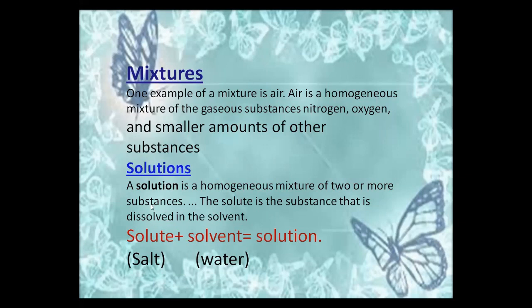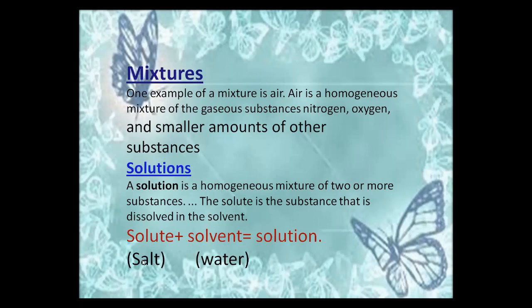A solution is a homogeneous mixture of two or more substances. The solute is the substance that is dissolved in a solvent. When we write a solution in a definition or an equation, we use solute, solvent, make solution. Always, when we make a solution, it consists of two components: one is the solute and the second is the solvent. The solute may be more than one.